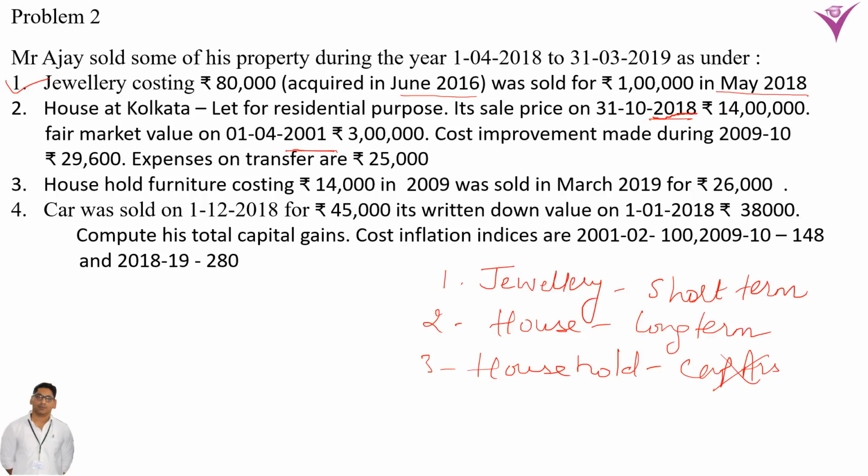And fourth is, car was sold on 1/12/2018 for 45,000. Its written down value on 1/4/18 is 38,000. Now written down value is given, therefore any asset on which depreciation is charged and written down value is given, it is a business asset. It is not used for personal purpose, therefore it is a capital asset. Now compute his total capital gain. Cost inflation indices again are given: 2001-02 is 100, 2009-10 is 148 and 2018-19 is 280. So let's start with the solution.